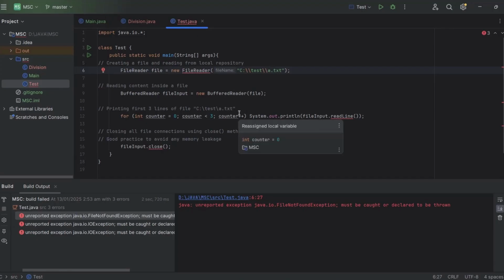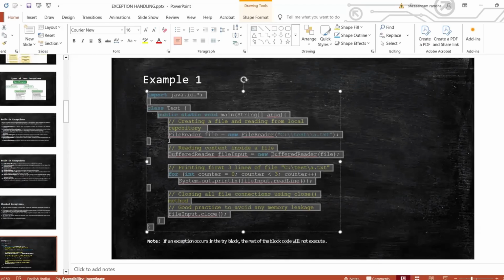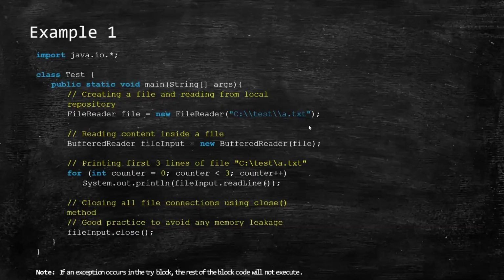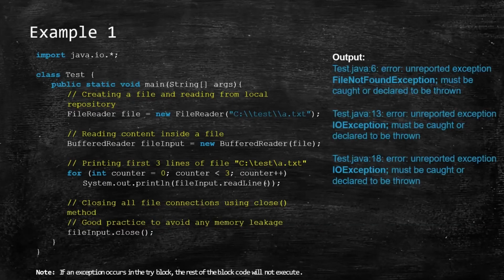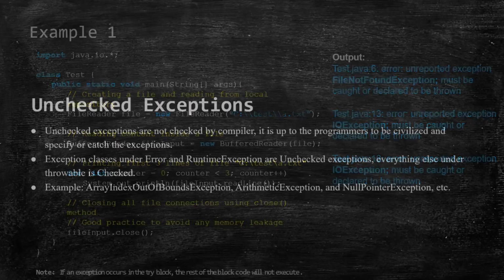So you can notice that after this statement, all the other statements are not executed. So this is the reason why there is a need for the exception to be handled. And you can also notice that this particular thing is already built in, and it was caught during the compile time instead of the runtime.